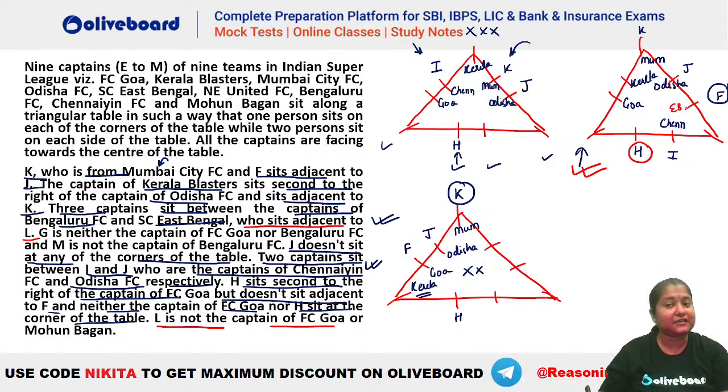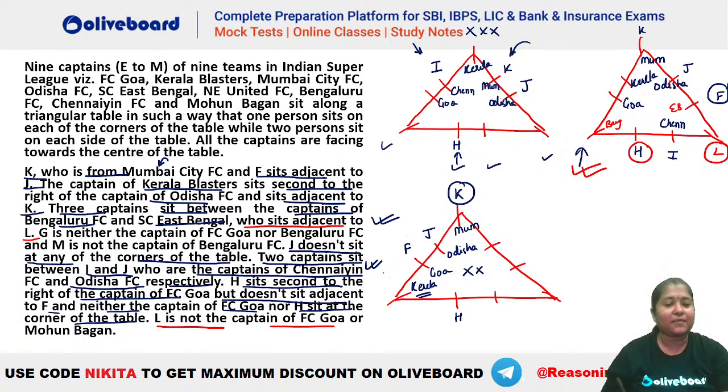So you can see here, this is F who is from East Bengal and this one corner will be Bangalore here. Okay? So East Bengal is a neighbor of L. So you can see L will be this person. So now you have placed almost everybody. अब एक यहाँ पर 2 चीजें बची हुई है. We will quickly place here.